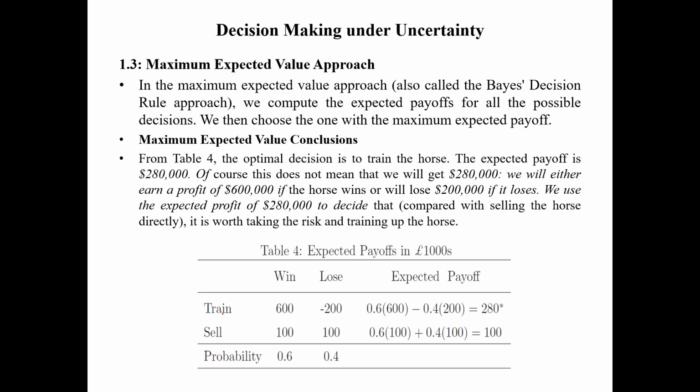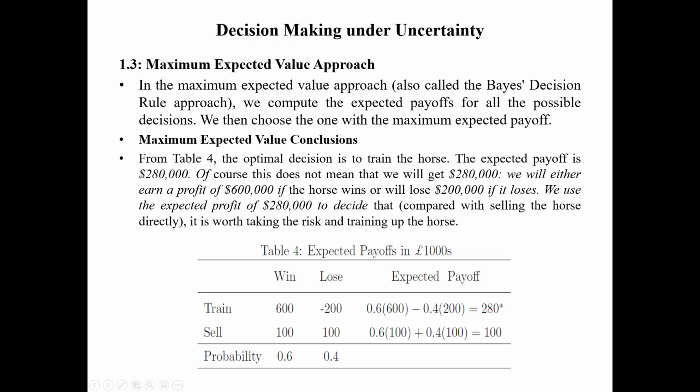What will be the average if we train? So 0.6 into 600 plus 0.4 into minus 200. When you calculate this, it will be 280. Then 0.6 into 100 plus 0.4 into 100, so it is 100.